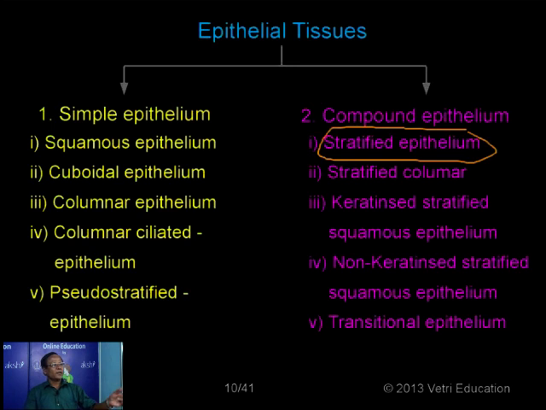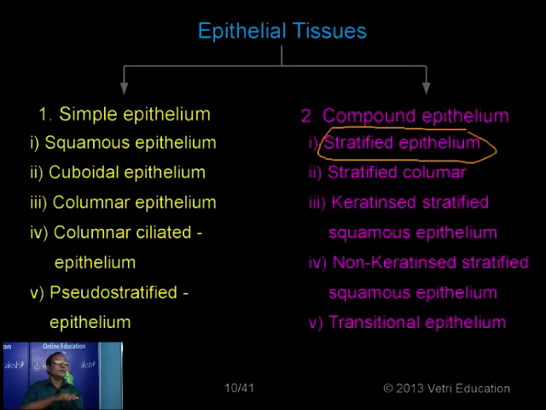Then keratinized stratified squamous. The first one is stratified cuboidal, the second one is stratified columnar epithelium. Strata, you know what the strata are? We have many layers of soil and earth, and likewise here the cells are arranged in many layers. Now the third one, keratinized stratified squamous epithelium.